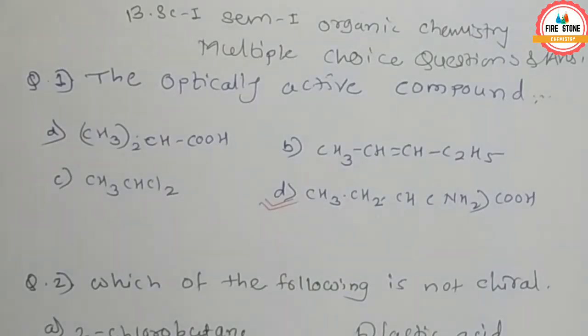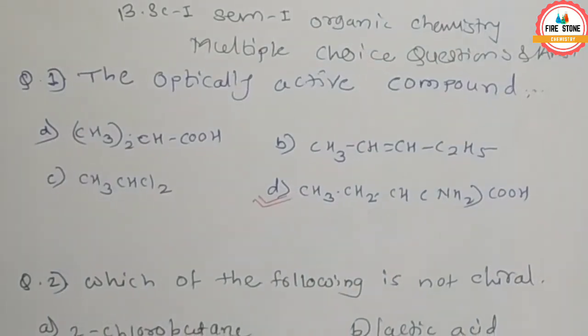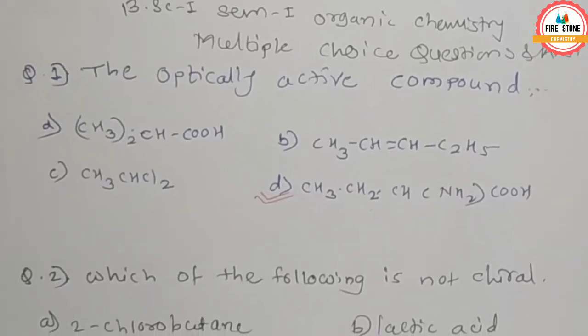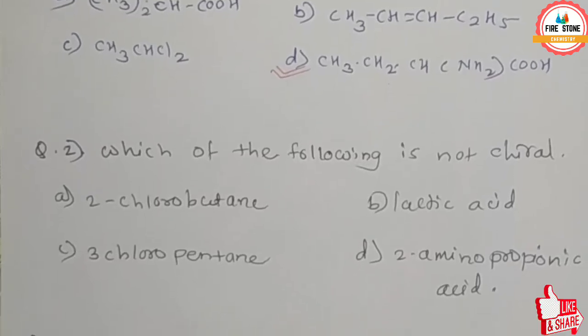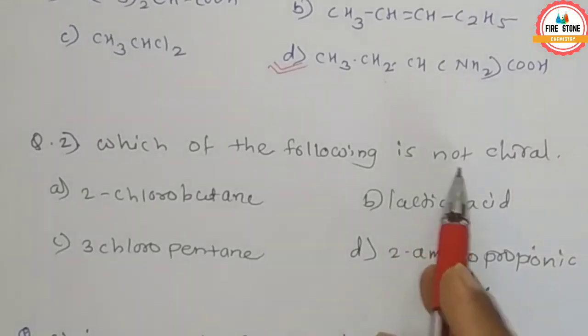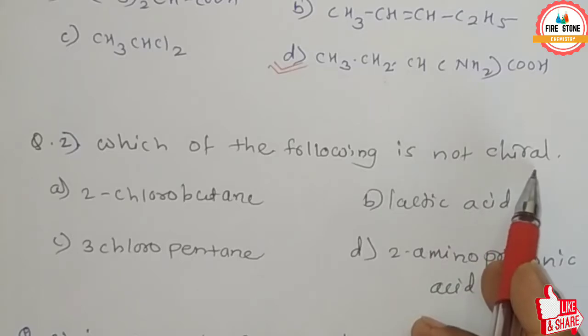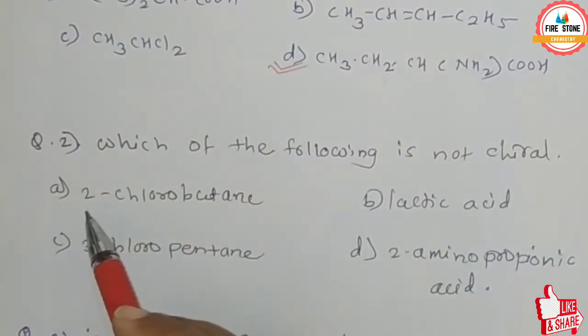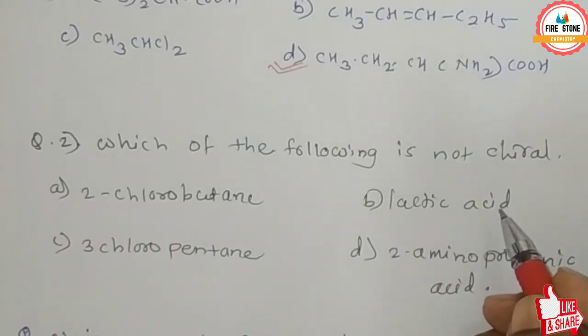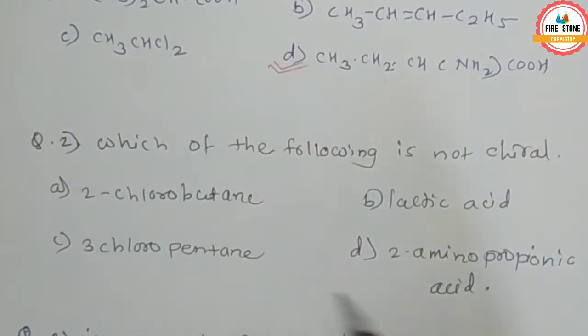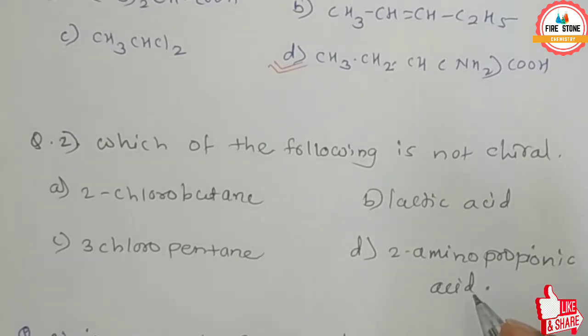Next one is question number 2, which of the following is not chiral? The options are A, 2-chlorobutane, B, lactic acid, C, 3-chloropentane and D, 2-aminopropanoic acid.